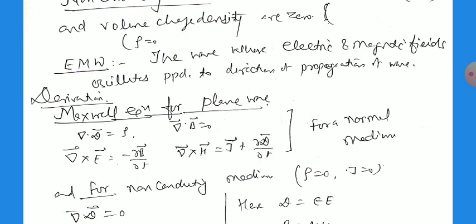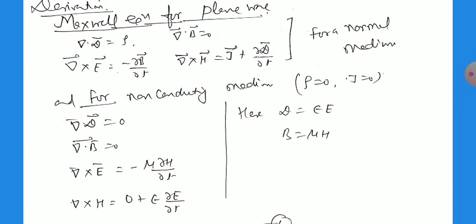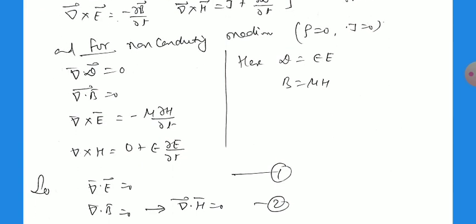So this is for normal media, but our case is a non-conducting medium, meaning rho equals 0 and J equals 0, both are 0. So the equations become: del dot D equal to 0, del dot B equal to 0, third is del cross E equal to minus mu del H by del t. We write B equal to mu H and D equal to epsilon E. And the fourth equation is del cross H equal to 0 plus epsilon del E by del t.